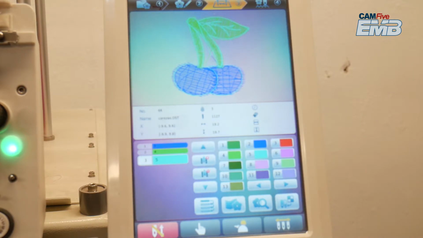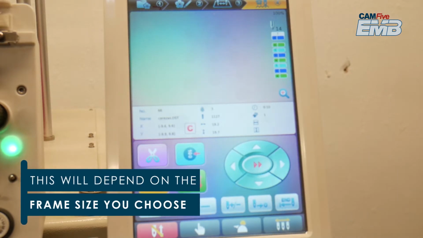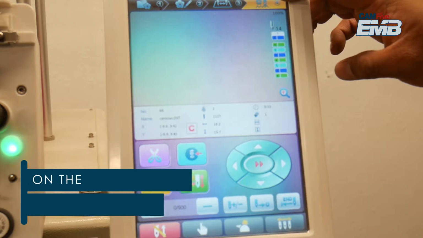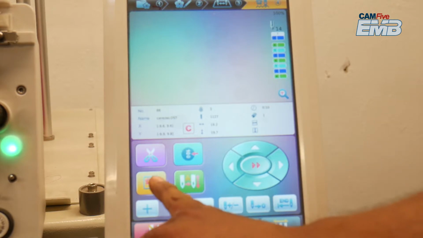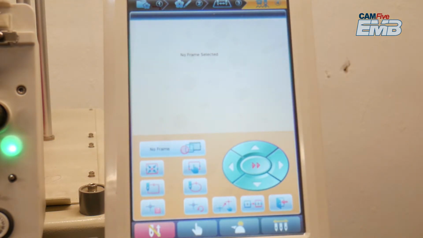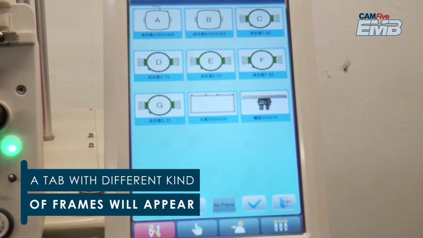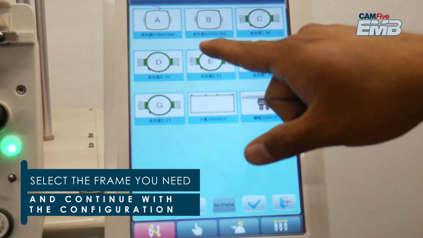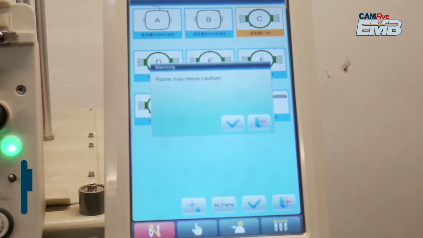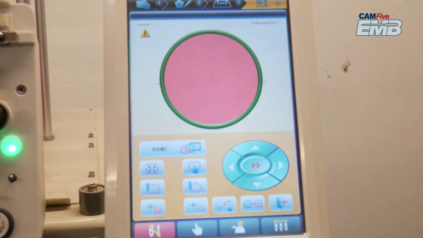On step number 4, you can confirm the embroidery and start the tracing. Select the yellow icon with the magnifying glass to select the frame. The next tab will give a preview of the design.